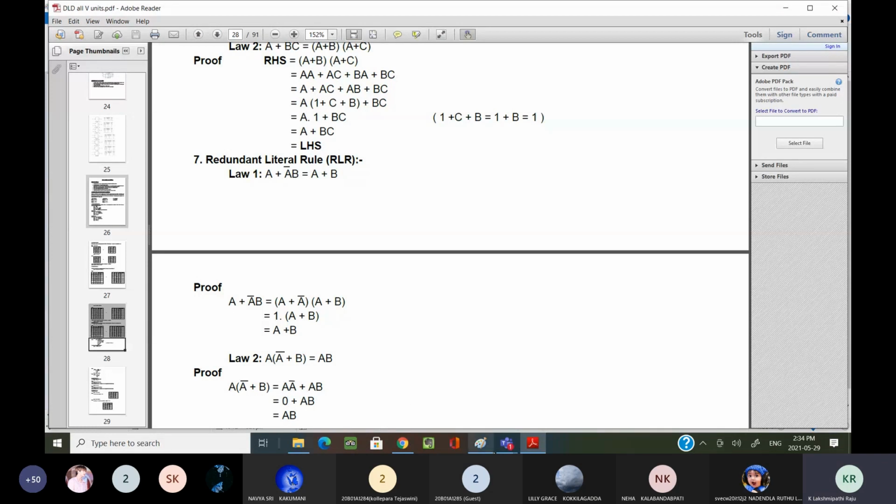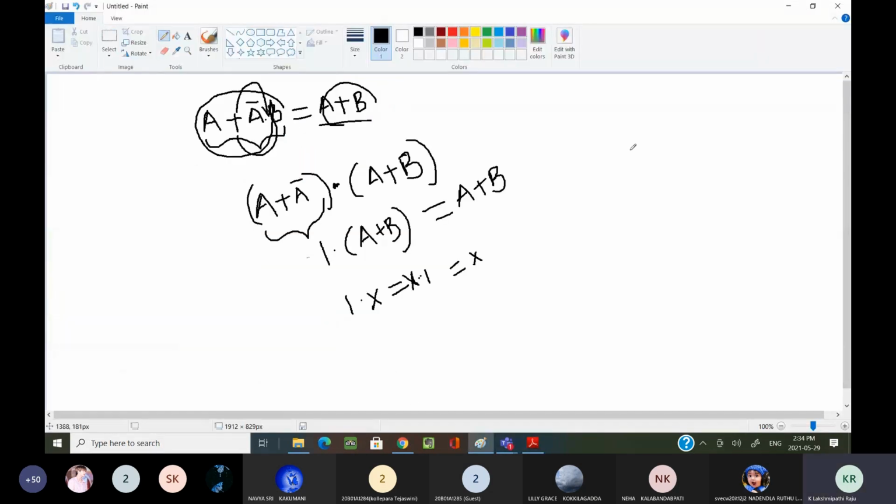We can write it as generally what we can see in our regular mathematics. Dot is distributed over plus. That means I can write this as A dot A plus A dot B. We are considering it as dot is distributed over plus.